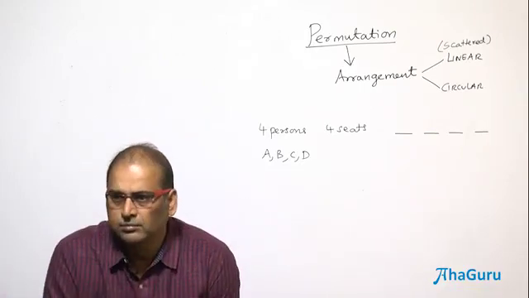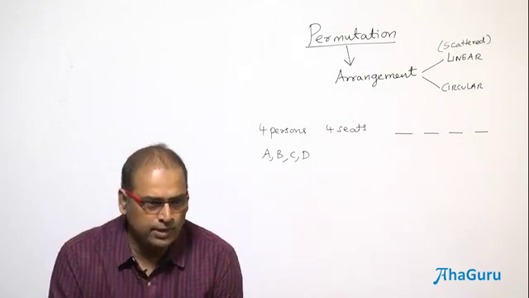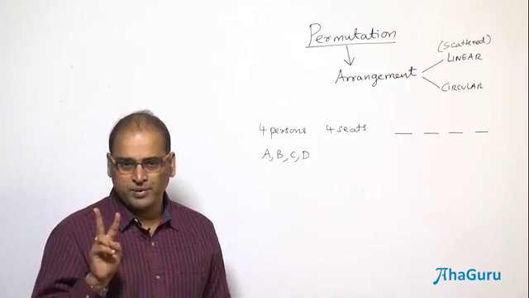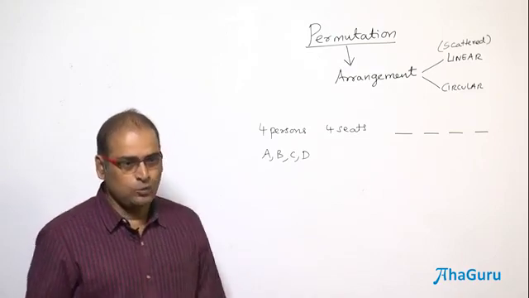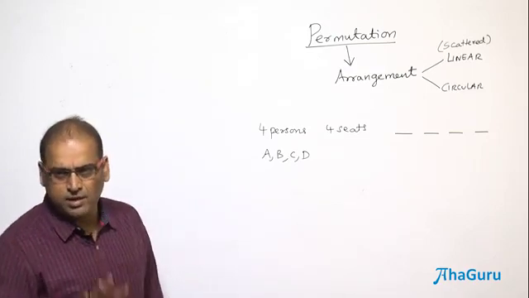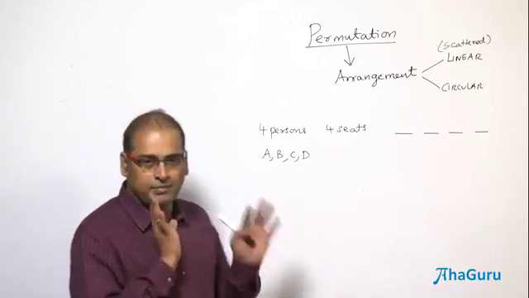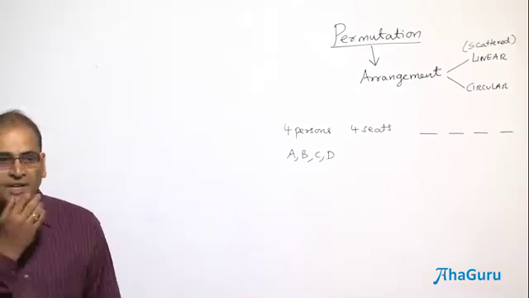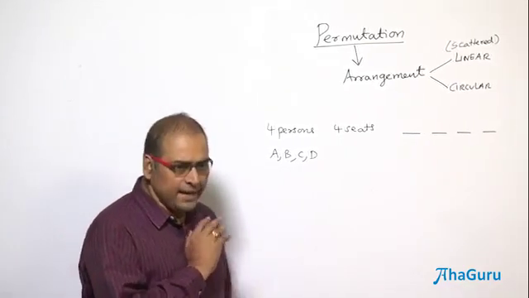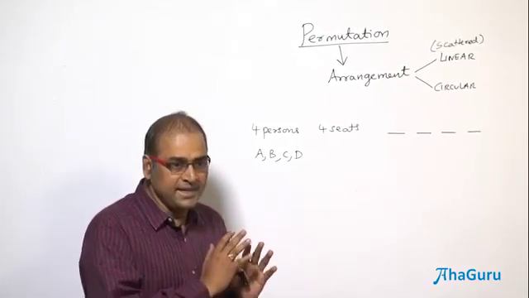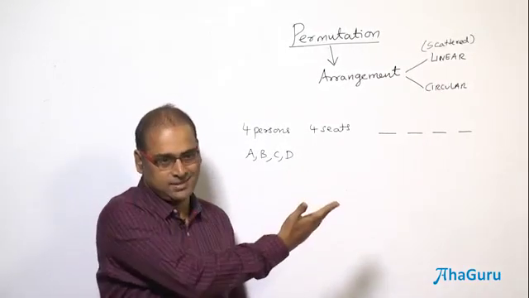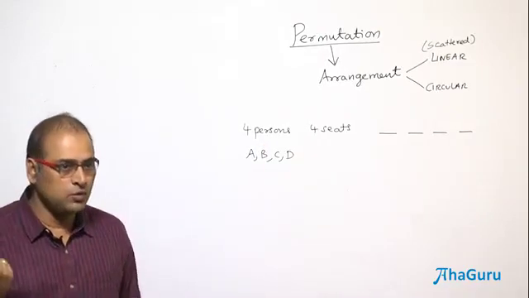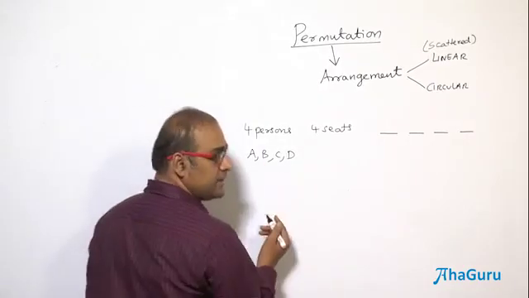arranged linearly, 4 vacant seats, and we are going to take the case where one person will occupy 1 seat, not one seat occupied by 2 persons, one sitting over the lap of the other, or one person being very fat enough to sit into. So we are not taking those cases, we are assuming that one person will sit in 1 seat, right? So here we can look one by one, either one person versus seats or one seat versus persons. Understood? So now let us see person versus seats.